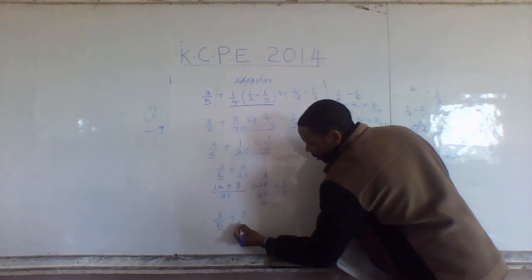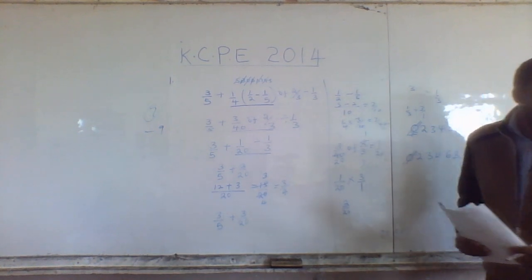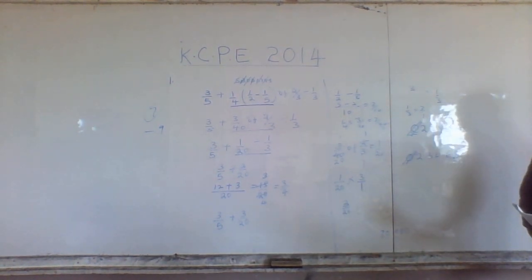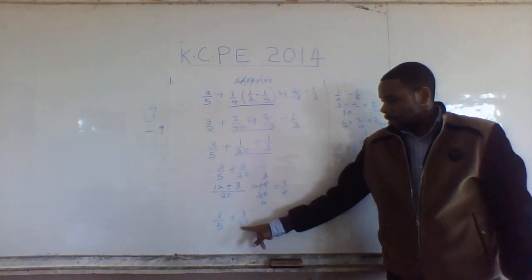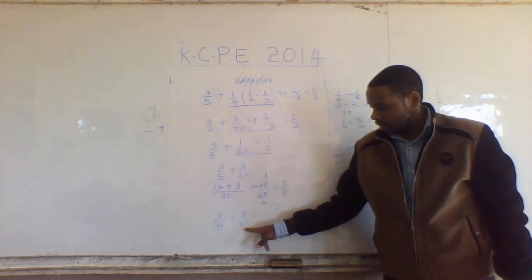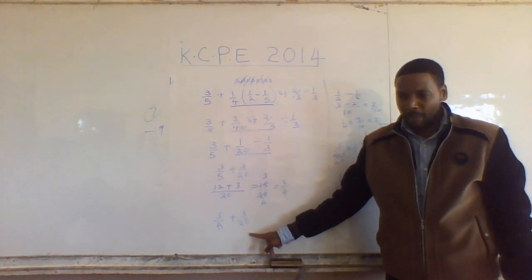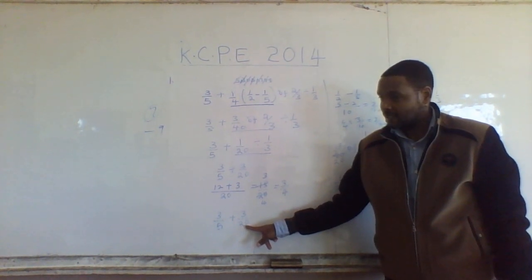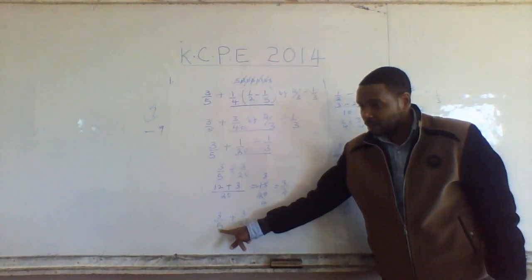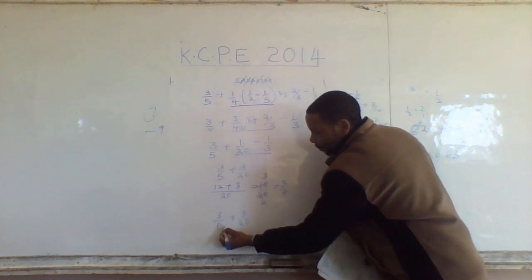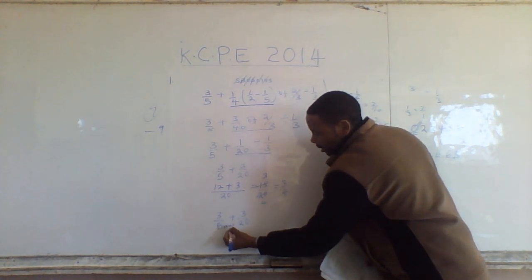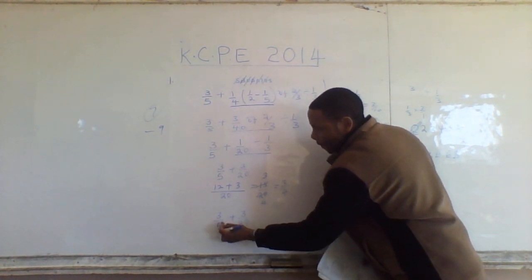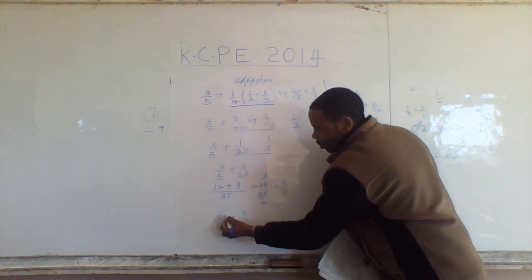How would I have added this by renaming? That 3 over 5 is multiplied by 4, both the numerator and the denominator. We look at these two denominators. We look at the larger one, which is 20. I ask myself, how do I make 5 to be like this denominator? I have to multiply 5 by 4 to become 20. And what I've done to the denominator must be done to the numerator.